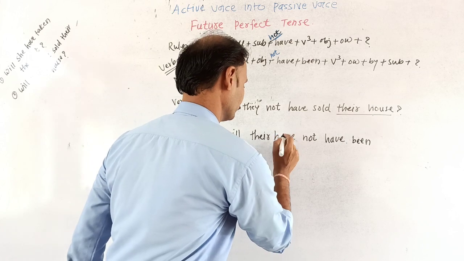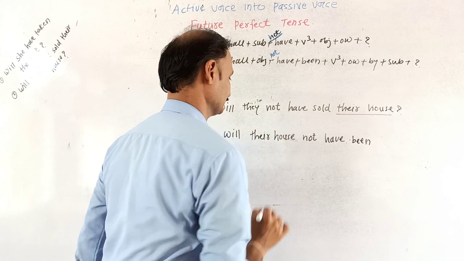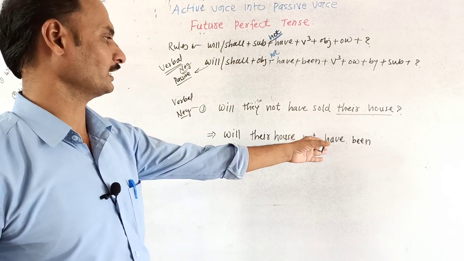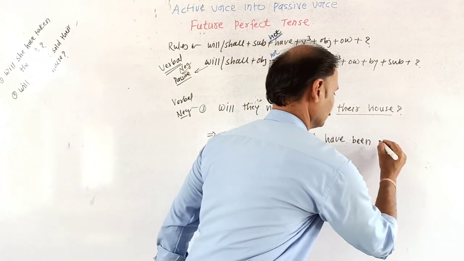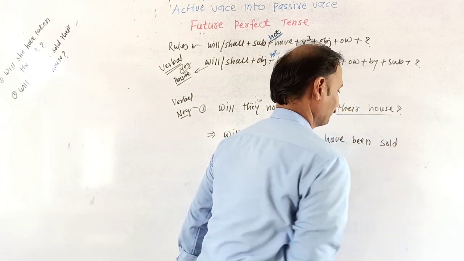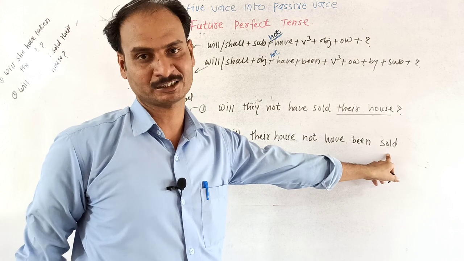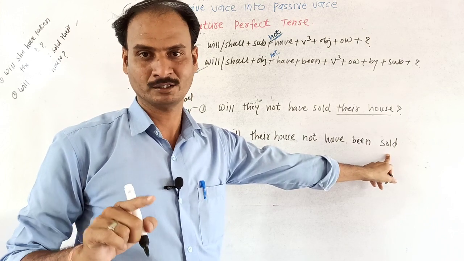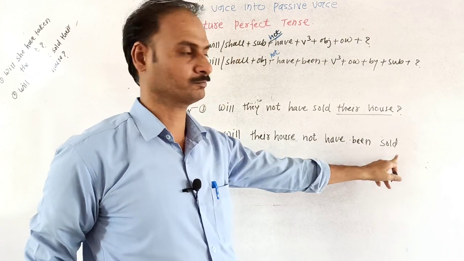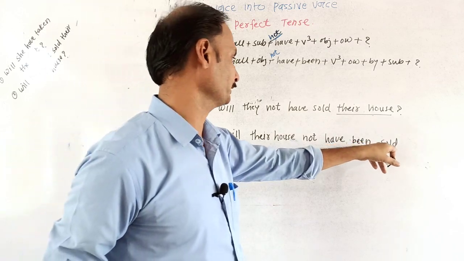House, H-O-U-S-E. Will their house not have been sold? It is the past participle of sell: sell, sold, sold. Okay, it is in the third form. Will their house not have been sold?